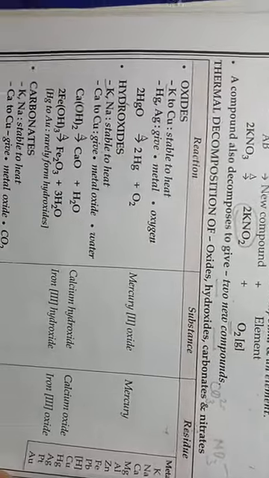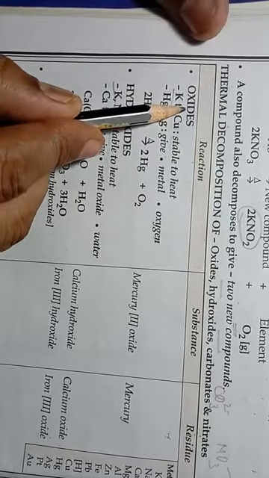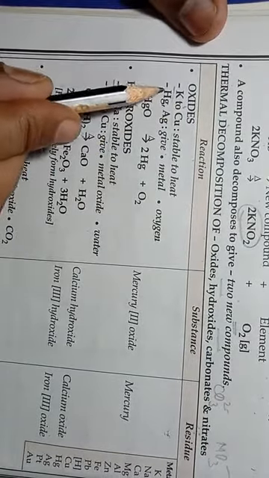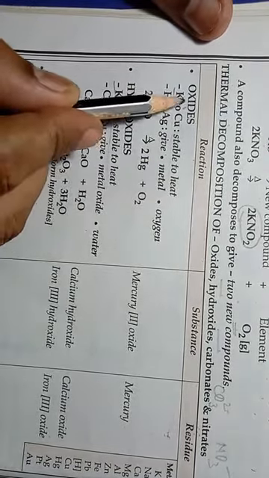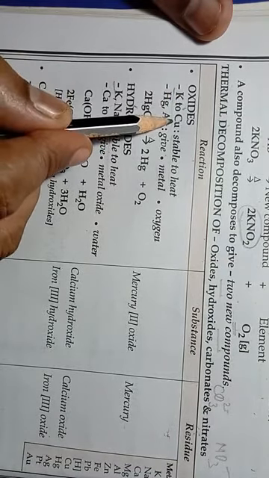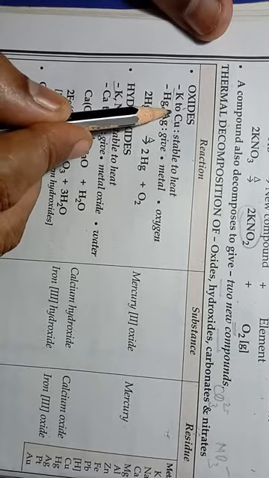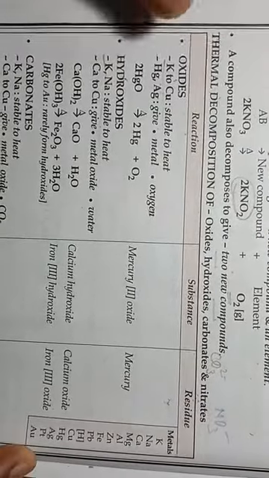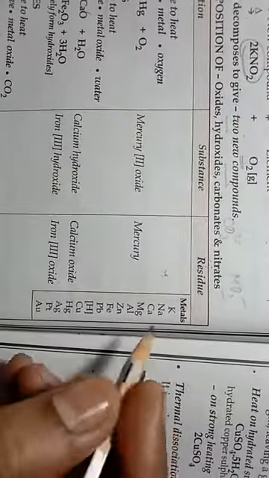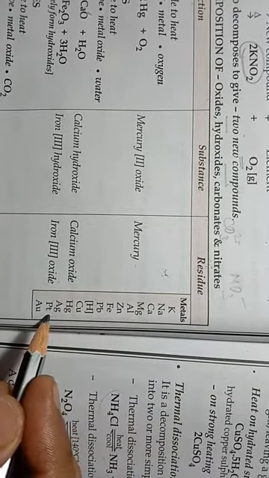Okay, students. So the first reaction is regarding oxides. Oxides of potassium to copper are stable to heat. This sequence is known as the metal activity series.